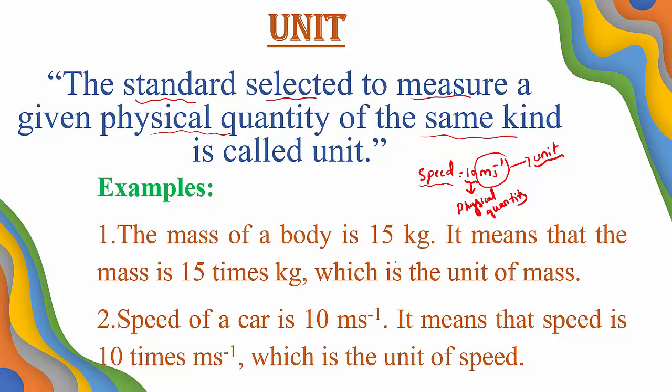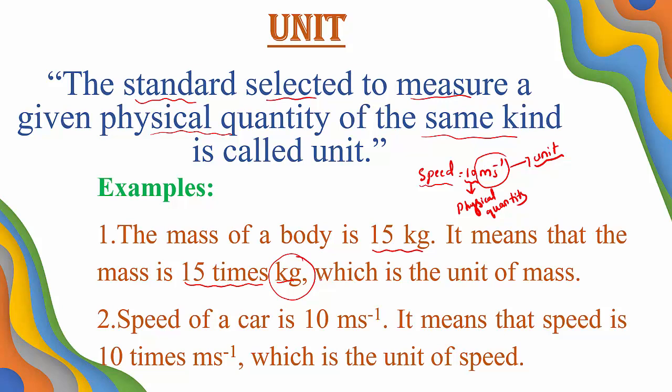You can observe the given examples here. The first example is: the mass of a body is 15 kg. It is given the mass of a body is how much? 15 kg. It means that the mass is 15 times kg. Is it clear? It means the mass is 15 times kg, which is the unit of mass. Kg is the unit of mass. Here the mass of the body is 15 kg, 15 times kg.